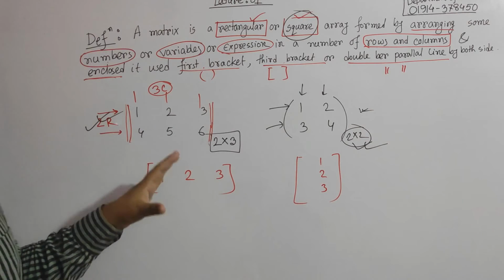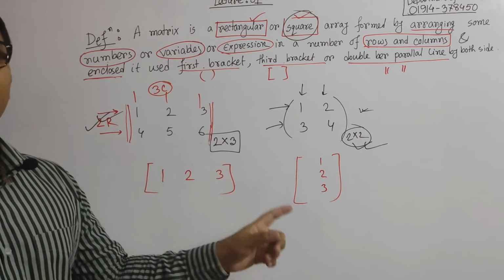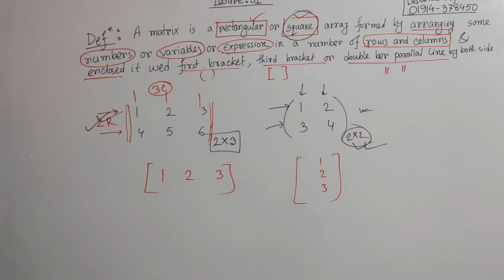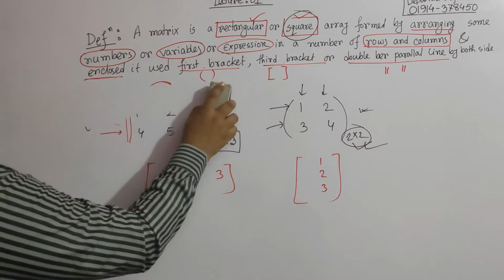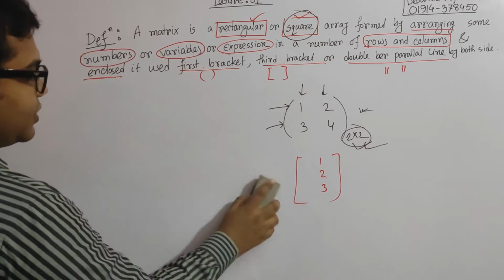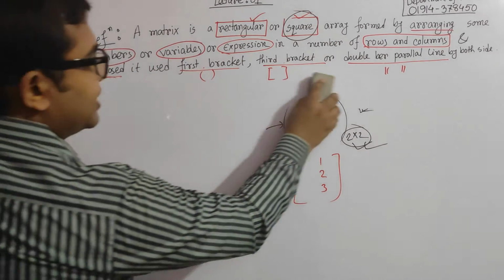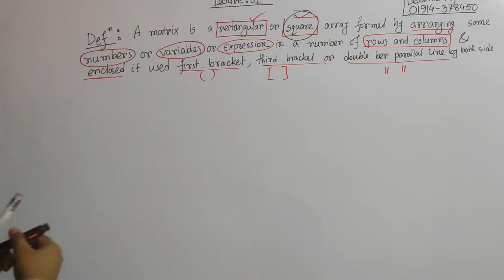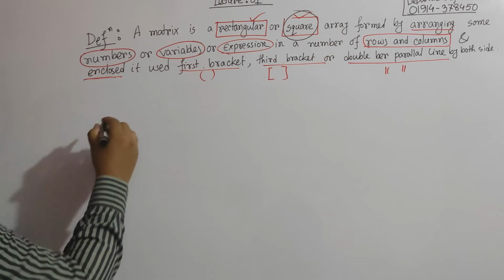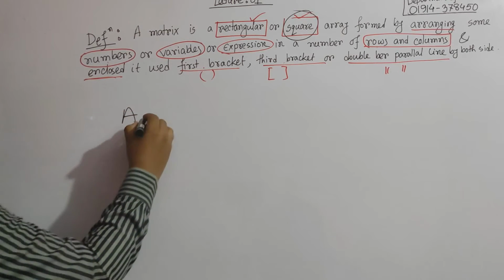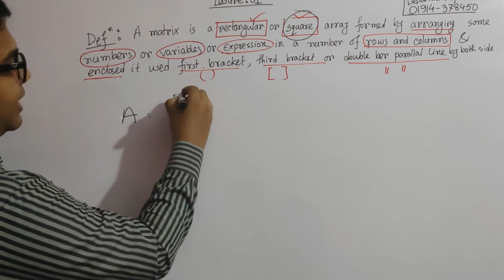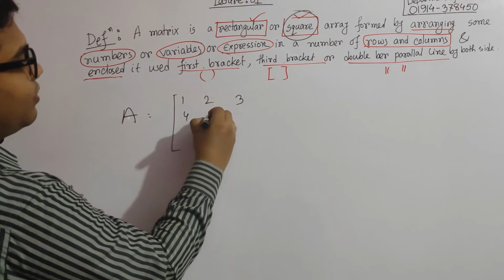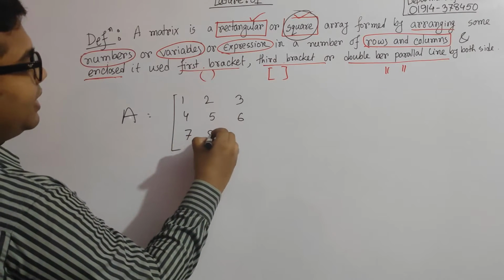Now we are going to a very important type in this matrix part, that is the square matrix and some related types. Okay, now suppose one matrix, let me erase all of this for our better understanding. Suppose A is denoted for a matrix that looks like 1, 2, 3, 4, 5, 6, 7, 8, 9.